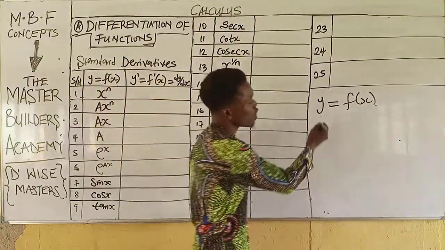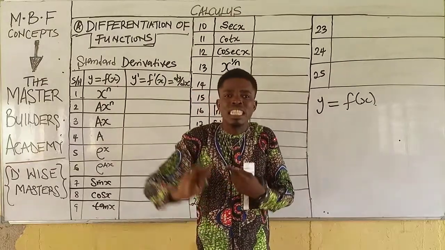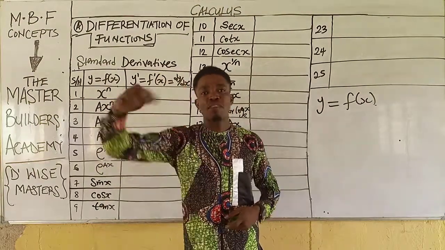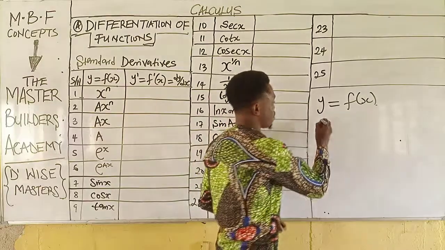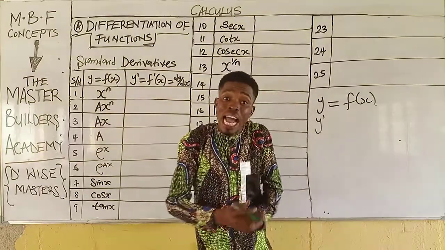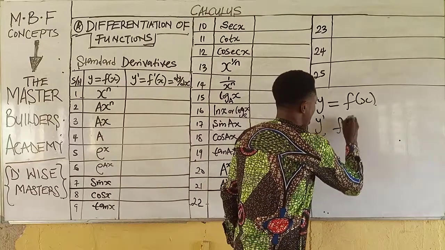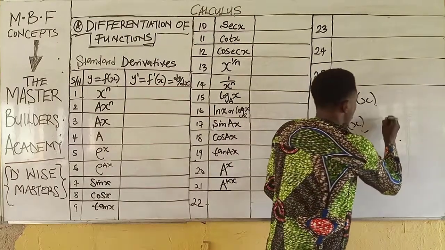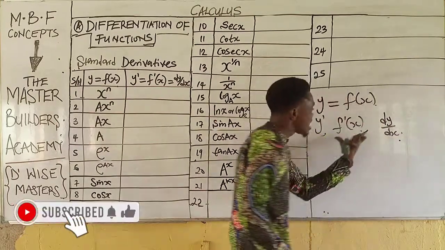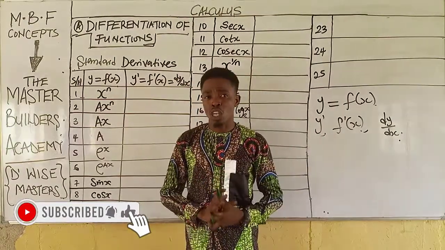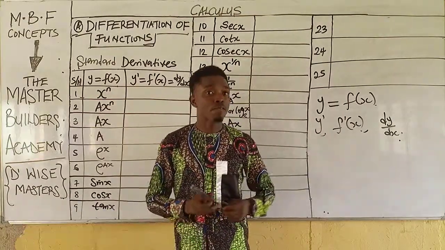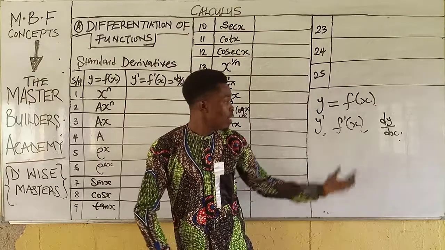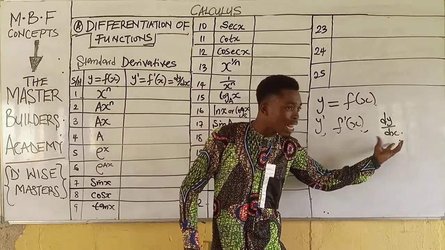Alright? So now what is differentiation? If I have a function like this, differentiation or the derivative of a function is given in three forms. The derivative of a function is given in three forms. First, you can be asked to find y prime, which is dy over dx, or you are asked to find f prime of x. This is also the same thing as dy over dx, or you are asked to find dy over dx. Now, these are the three notations that differentiation questions can come in, or differentiating any function. So listen, if you are given any function, the question will either ask you to find y prime, f of x prime, or dy over dx.